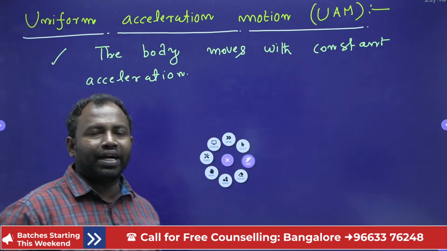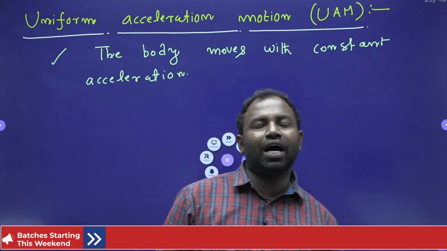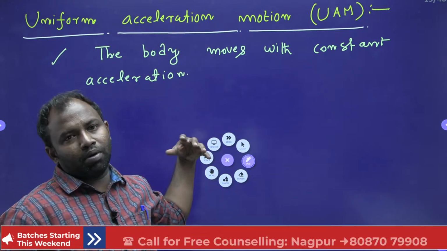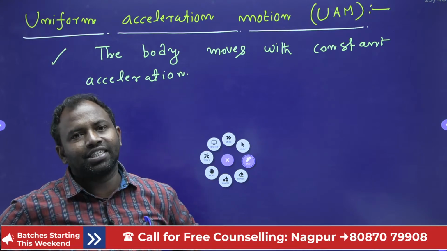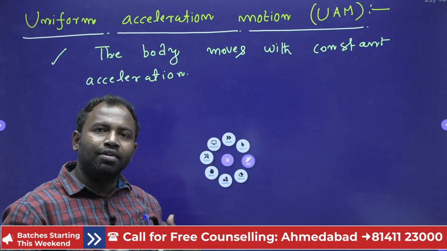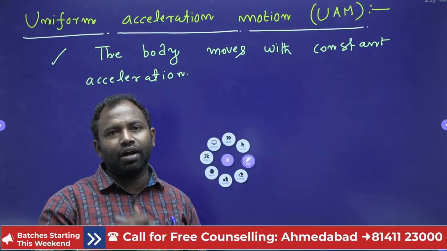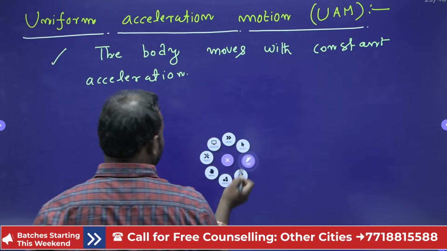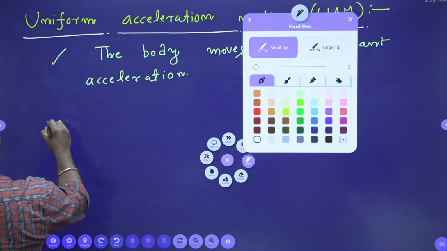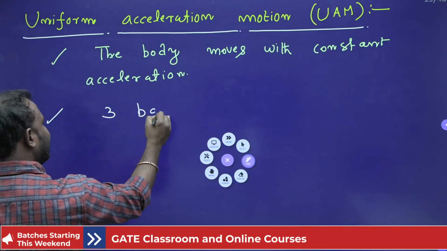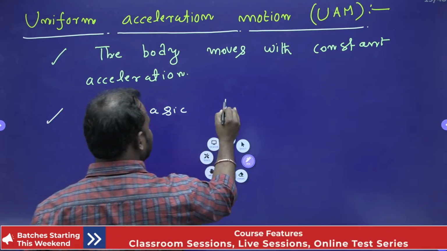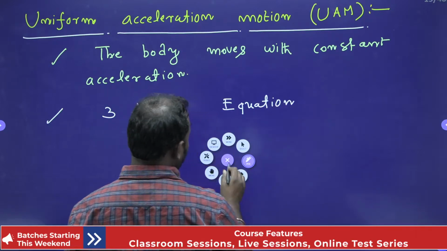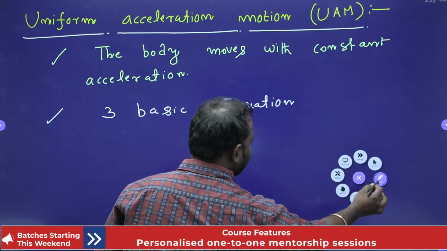Now let us see that in order to calculate this, we have three basic equations. In order to solve these kinds of problems, when the acceleration of the body is constant while it is in motion, we have three formulas. Let us see them one by one. What are those three basic equations? Now let us go for the first one.